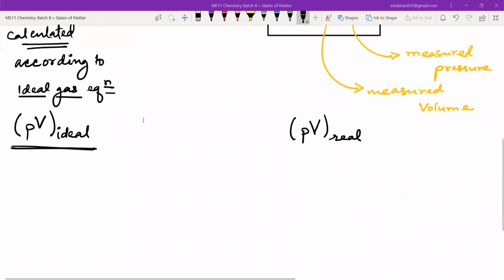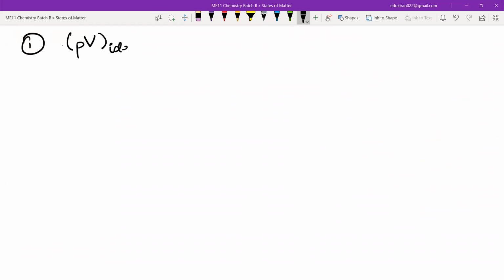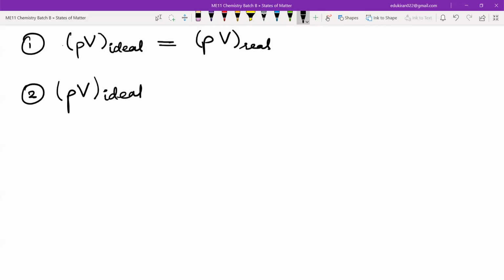These two things, there can be three cases. Case one can be the PV ideal that we have calculated can be equal to the PV that we have measured, that is the real PV. The second case can be if the PV that we have calculated, that is ideal, is greater than the PV which is real.